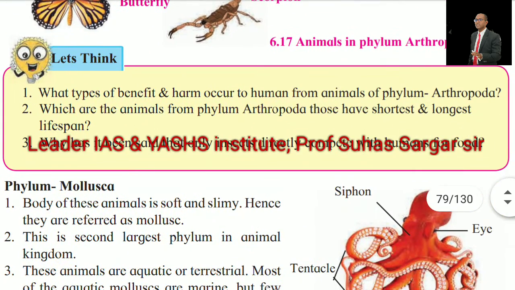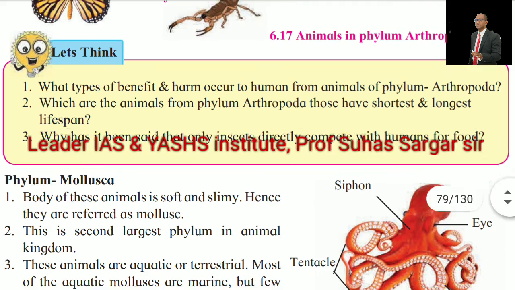What types of benefits and harm occur to humans from animals of phylum Arthropoda? Let's think in the box. Which are the animals from phylum Arthropoda that have the shortest and the longest lifespan? Why has it been said that only insects directly compete with humans for food?